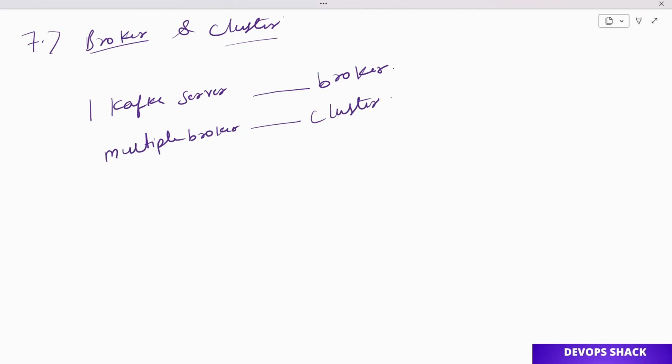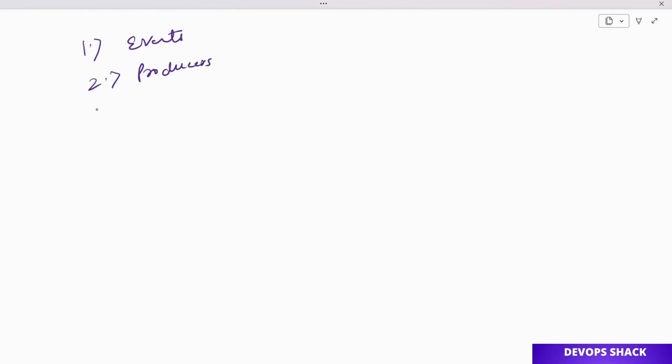So in total, what do we understand about core components? First, we understood about events or messages. Second, the producers, who are going to create the messages or events for Kafka. Third, topic, which is basically a categorization of what kind of messages we are having. Fourth, partition: inside a topic we can have multiple partitions so that parallel processing is much easier.